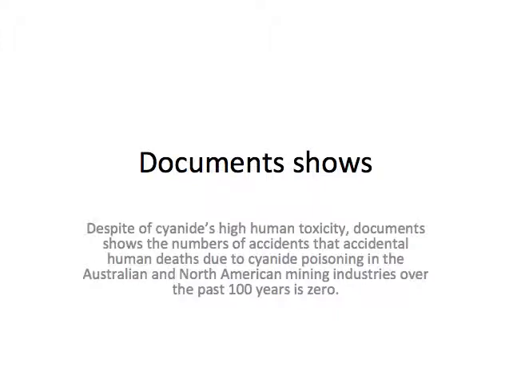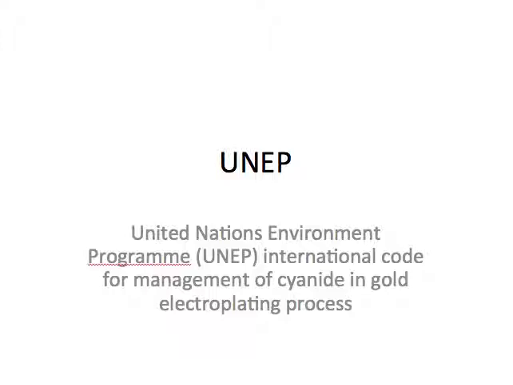The documents show that in the past 100 years, the number of accidental human deaths due to cyanide poisoning in Australia and North America is zero. This result indicates that the hazard of cyanide to humans has been controlled by minimizing the risk of its handling and of industrial exposure. Concerns related to the environmental impact of cyanide have led to the development of a United Nations Environment Programme International Code for the Management of Cyanide in the gold electroplating process.